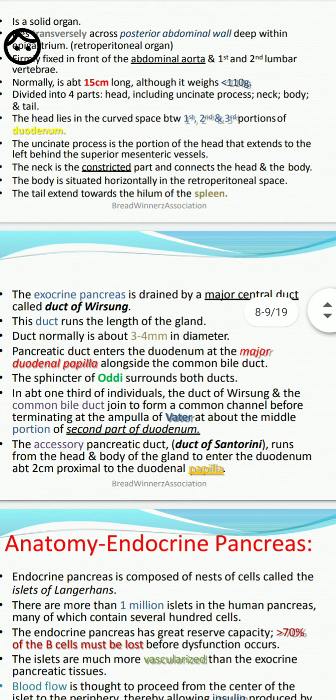What is the exocrine pancreas? The exocrine pancreas is drained by the major central duct called the duct of Wirsung.